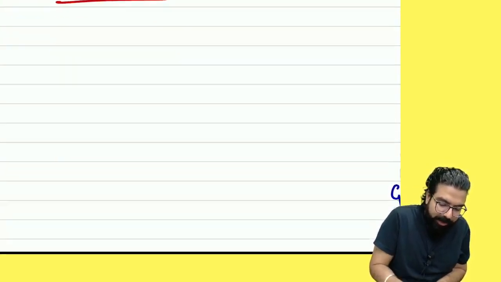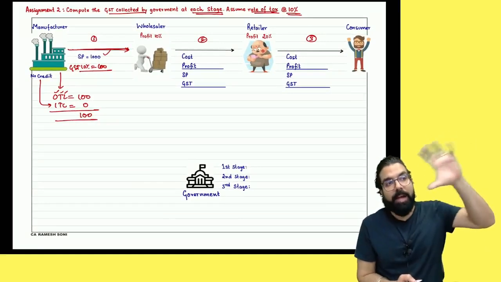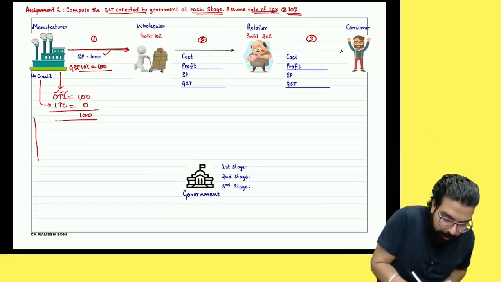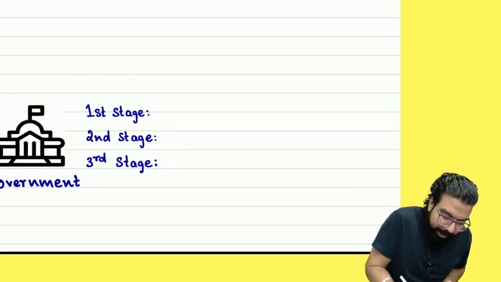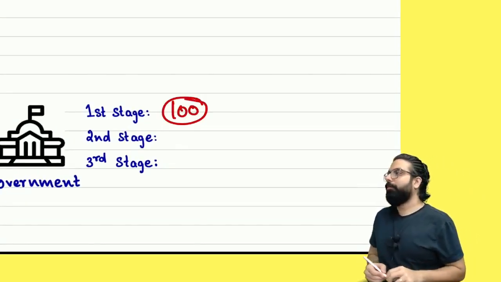How much is the value addition he did? 1000. And the value addition is the whole item he produced for 1000. So how much tax did the government get? 100 rupees. Is everyone clear with 100 rupees first of all? Can I go ahead, everyone?